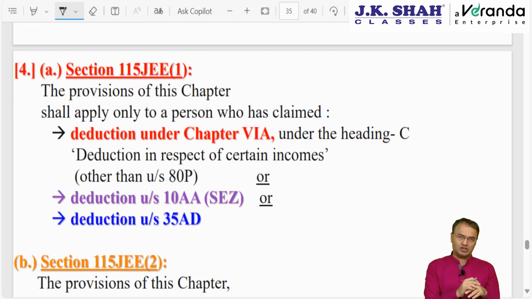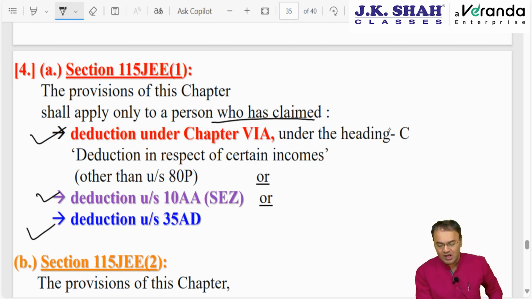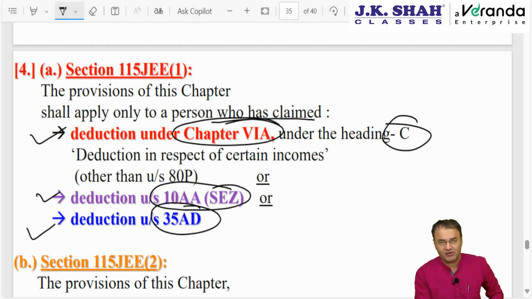115JEE subsection 1, subsection 2 and subsection 2A. Subsection 1 is important. It says that the AMT chapter will apply only to those people, other than a company of course, who have claimed chapter 6A deduction under heading C, other than 80P, 10AA or 35AD. A person who has not claimed any of the three, then this chapter will not apply to him. For a small person like you and me, at least I don't know about you, but for a person like me, I don't claim heading C chapter 6A in any of the years. I don't have a unit in SEZ. I don't have a 35AD specified business. I don't happen to claim any of these. For a small person like me, the chapter will not apply.